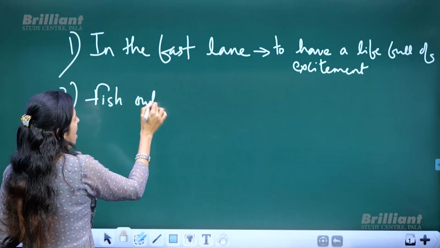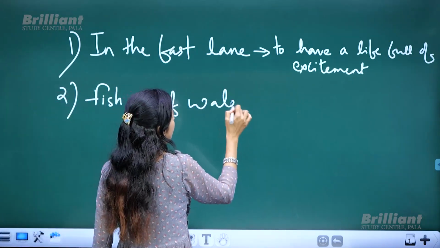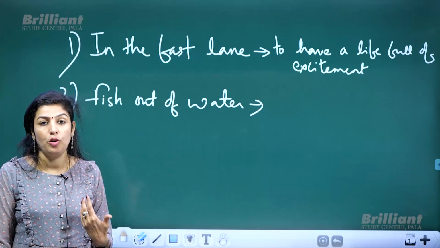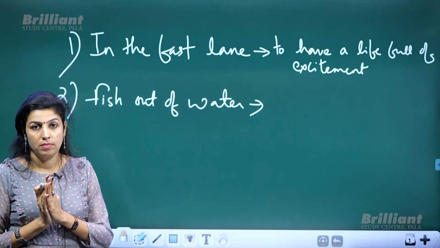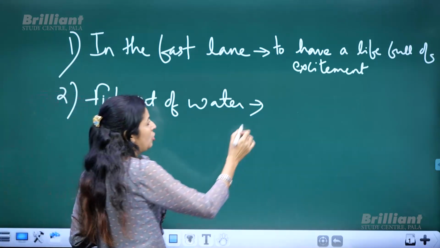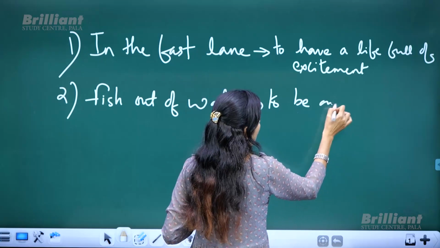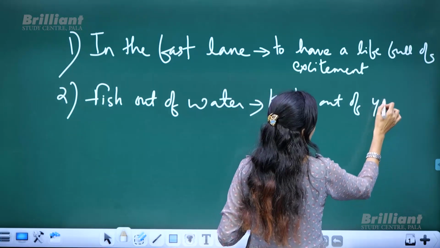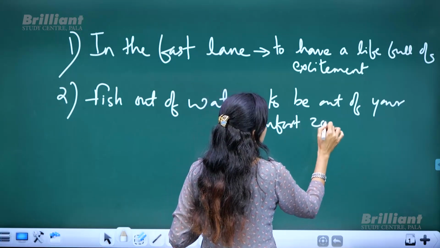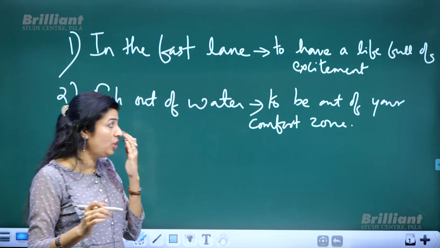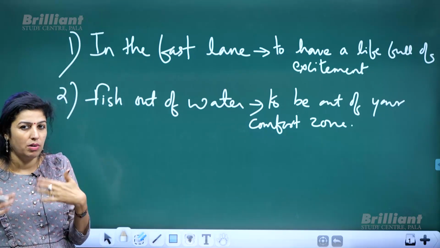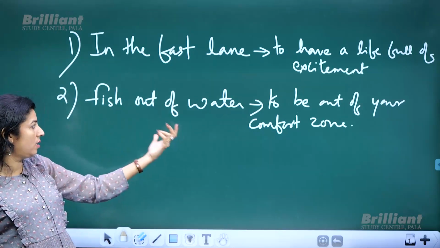Fish out of water. Like a fish out of water means what? To be out of your comfort zone, or to be in an uncomfortable situation. Okay, to be out of your comfort zone. You were happy with whatever you had, and now from that comfort zone you got shifted and you become rather uncomfortable, and that is when you use that term fish out of the water.